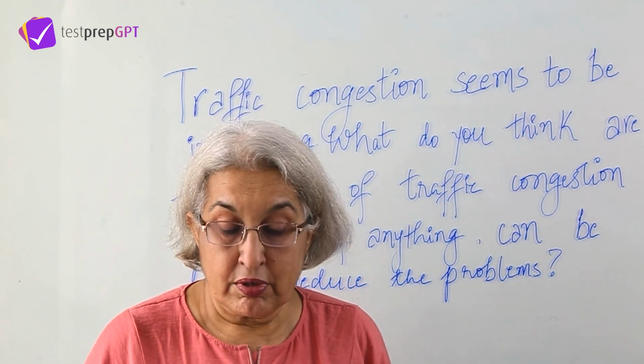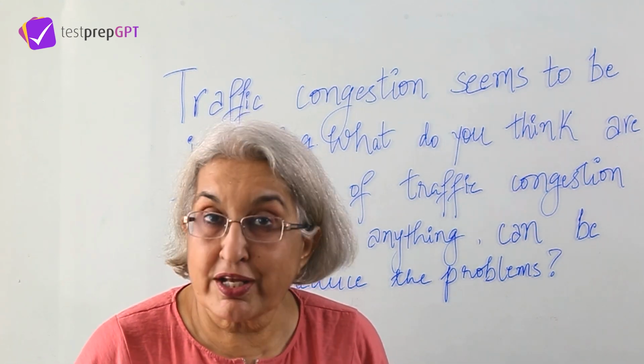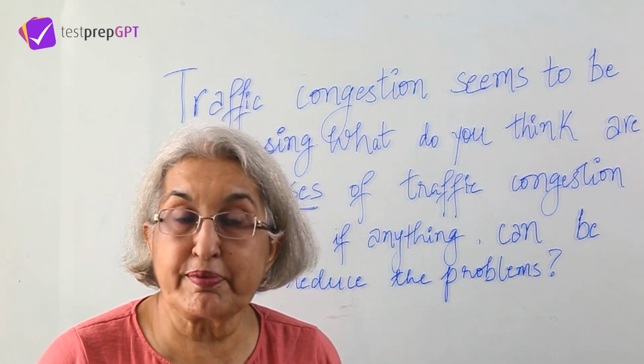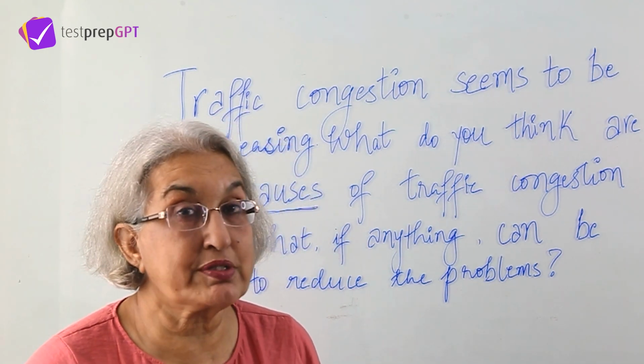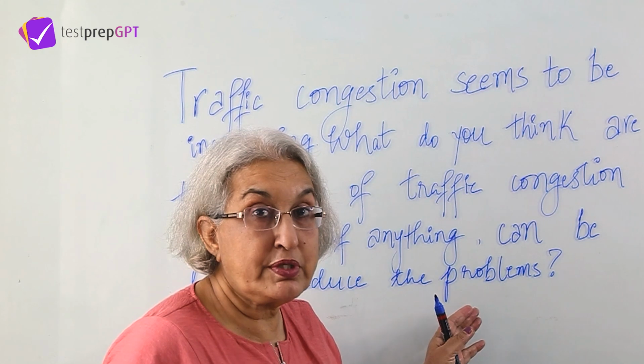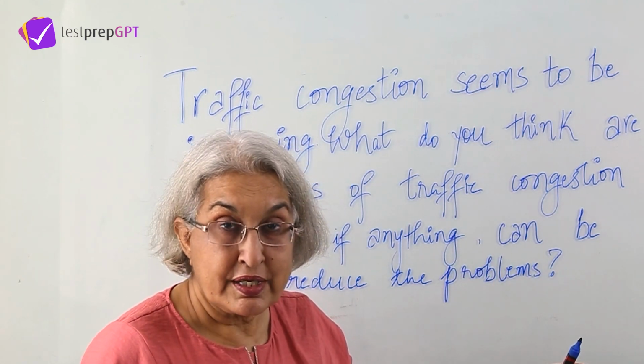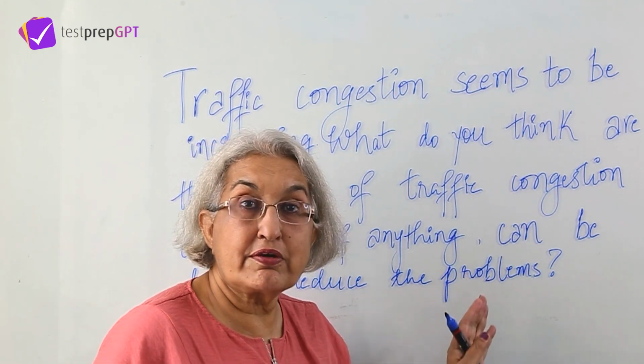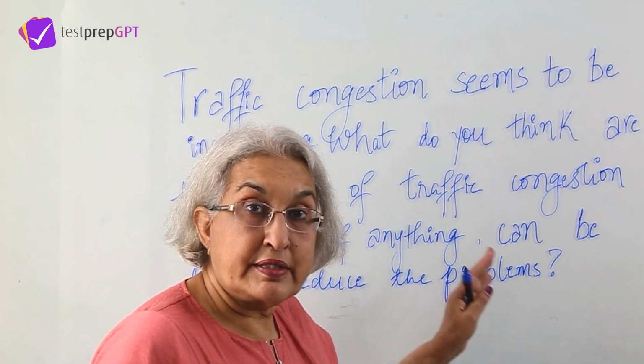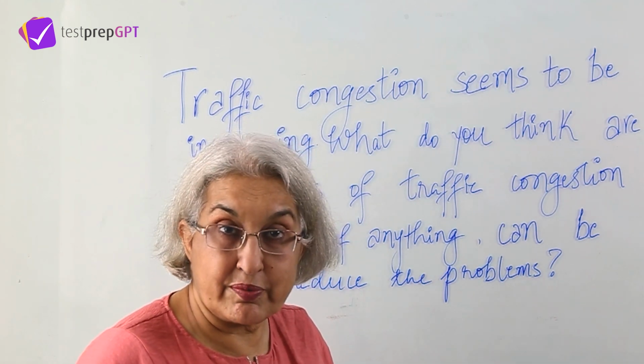And you can also mention public transport, whether there is a lot of public transport or less, because if there's less public transport, there will be more cars. So these things exist in a relationship, that is, the causes will have certain consequences.